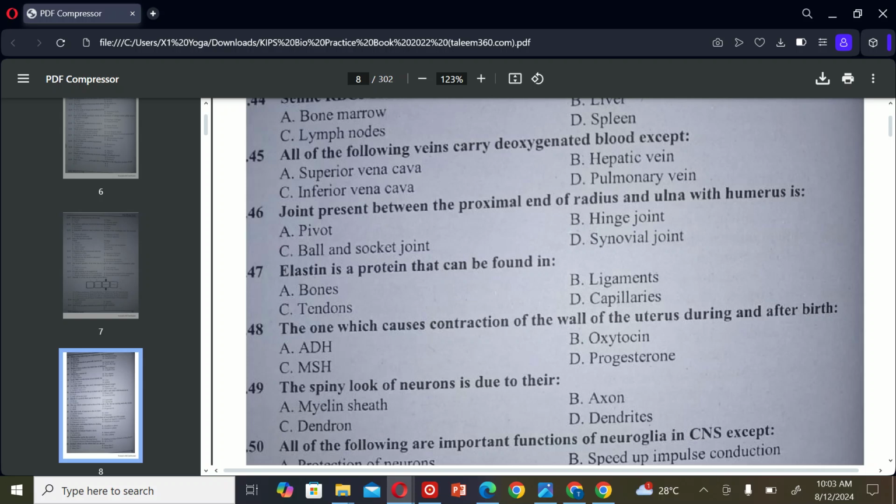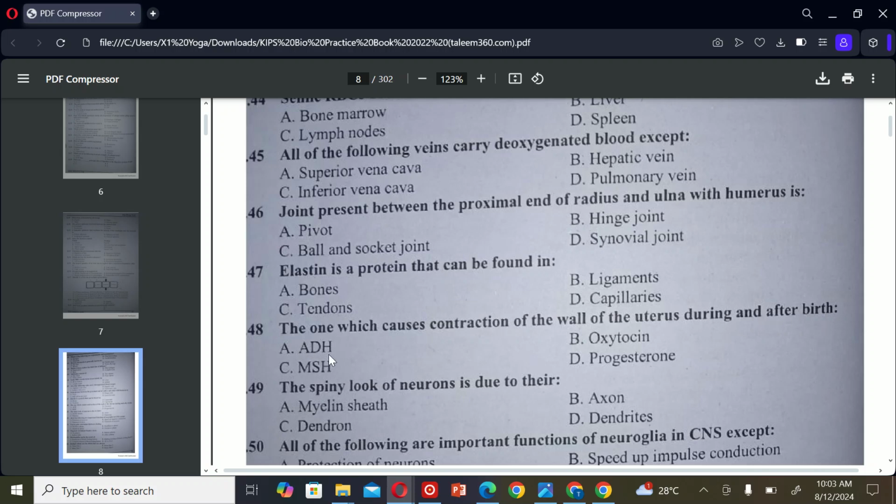The next MCQ is: elastin is a protein that can be found in A. Bones, B. Ligaments, C. Tendons, and D. Capillaries. So the correct option is B. Ligaments.